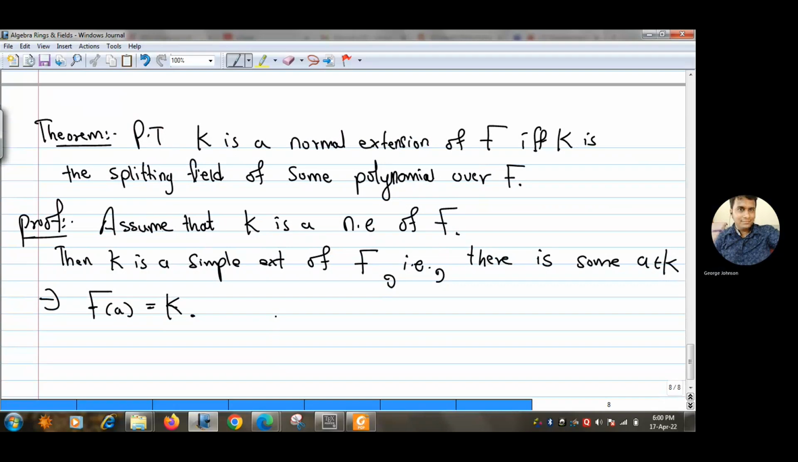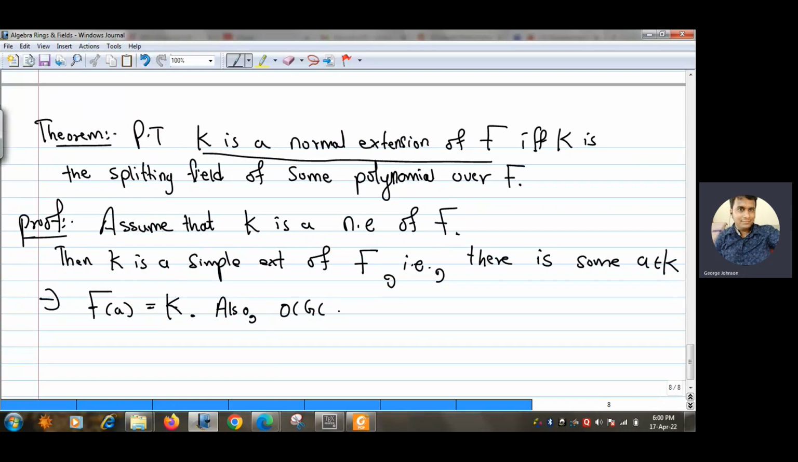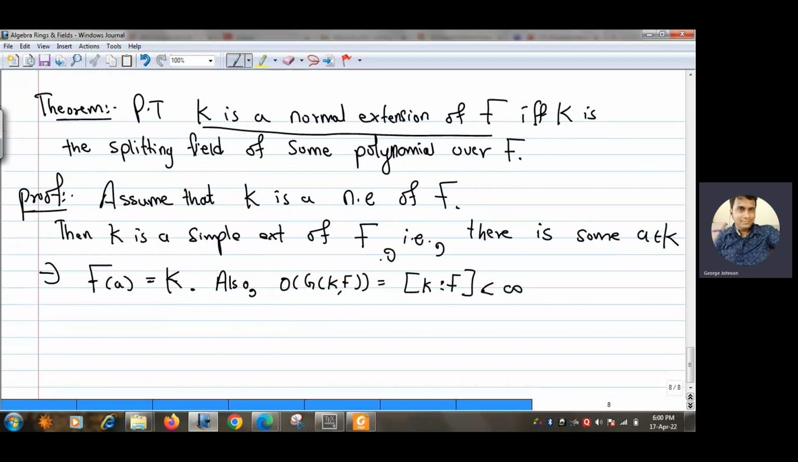Now, also we have the order of G(K/F). As we have seen in the earlier remark, K being a normal extension of F implies that the order of G(K/F) is the same as the dimension of K over F, right? We have seen this in the remark. And we know that the dimension of K over F is finite because K is a normal extension of F, so it is a finite extension of F. Okay, so the order of G(K/F) is finite.